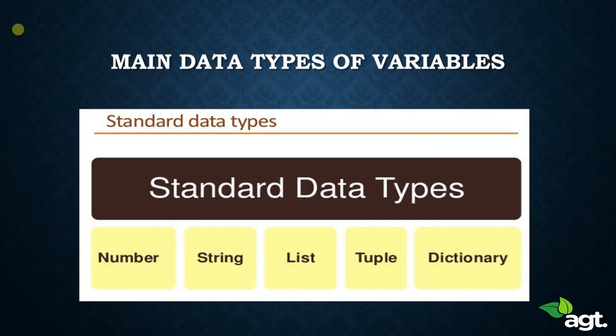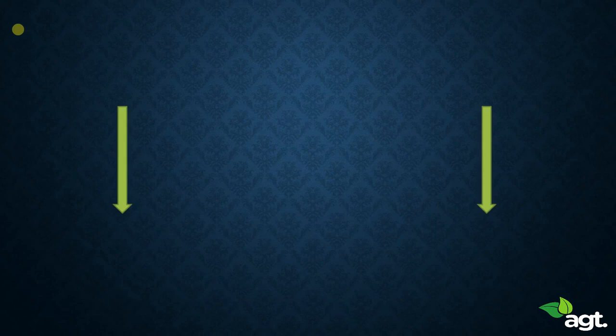Now, there are 5 different standard data types in Python. They are numbers or integers, strings, list, tuples, and dictionaries. These are the 5 main standard data types of Python. Now, in our first few sections, we'll be mainly dealing with numbers and strings. We will move on to lists, tuples, and dictionaries later in the course. So for now, we will deal with numbers, that is integers, or strings. Okay, I'll explain what numbers and strings mean with an example.